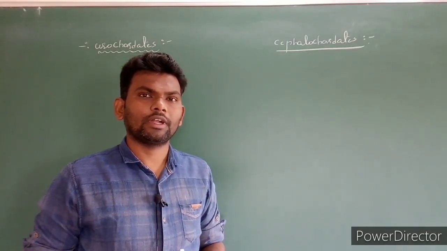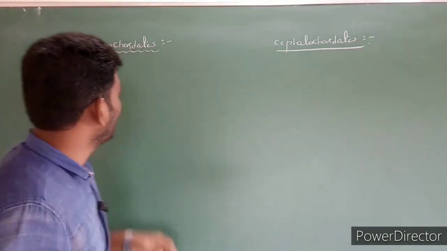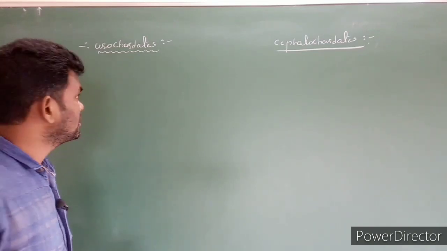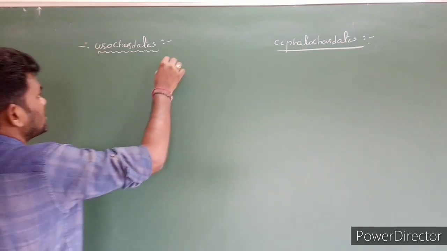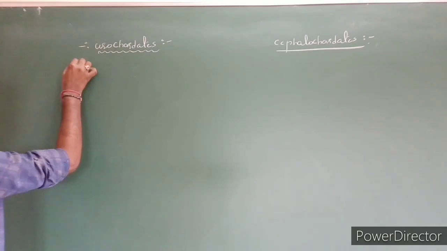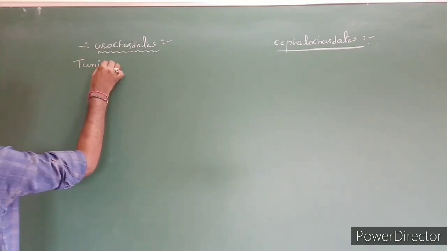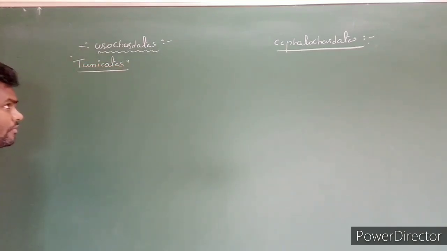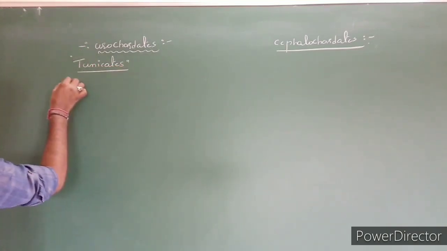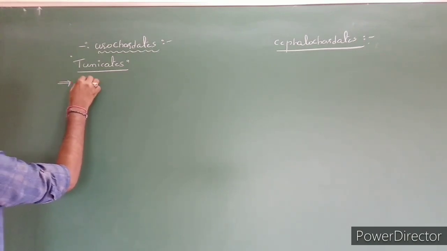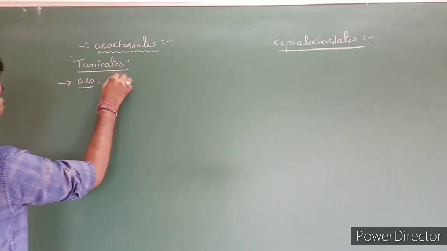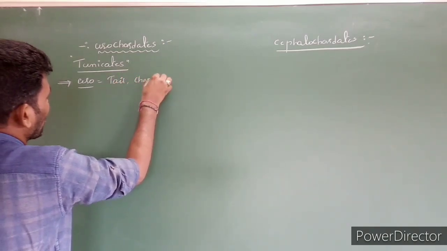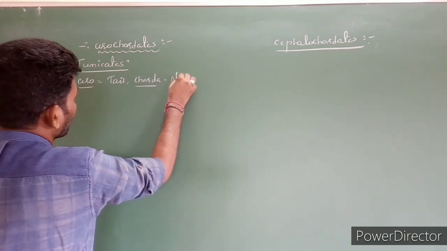Next, urochordates as well as cephalochordates, we are going to study their general characters. Urochordates are also called tunicates. Urochordate means uro is tail and chorda means notochord.